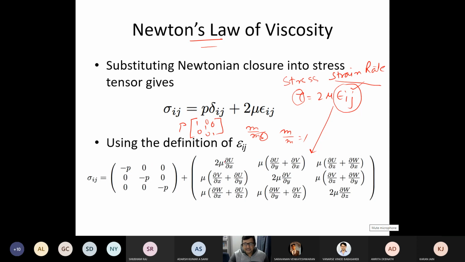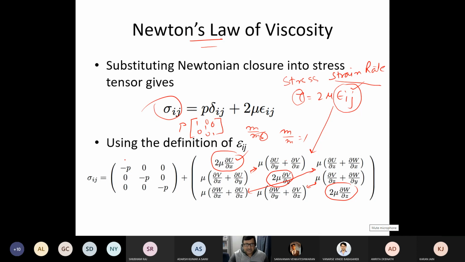Whereas for deviatoric stress, just now I have written these things: 2 mu del V del Y, 2 mu del W del Z. And these are the cross terms, which you will see. These two will be equal, these two will be equal, and these two will be equal. So in that process, you have really differentiated the pressure, and at the same time, you have converted all the 6 variables of stresses in the form of velocity.